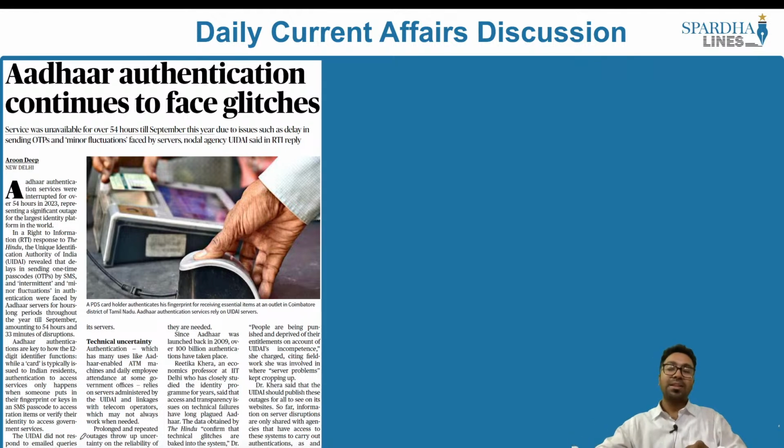So on one side, the POS machines are not able to authenticate, verify, validate that it is so and so person. On the other side, even if you want to bring a change, you want to seek some service, you are still not able to do so, primarily because your OTP is not reaching your phone on time, and that particular service is not ultimately concluded or successful. These are some of the issues that are faced in the Aadhaar authentication, is what this article is all about. Now let's look into the next article.